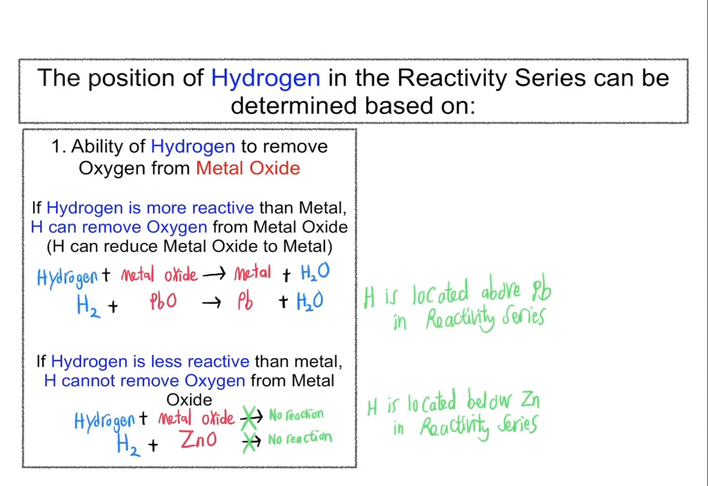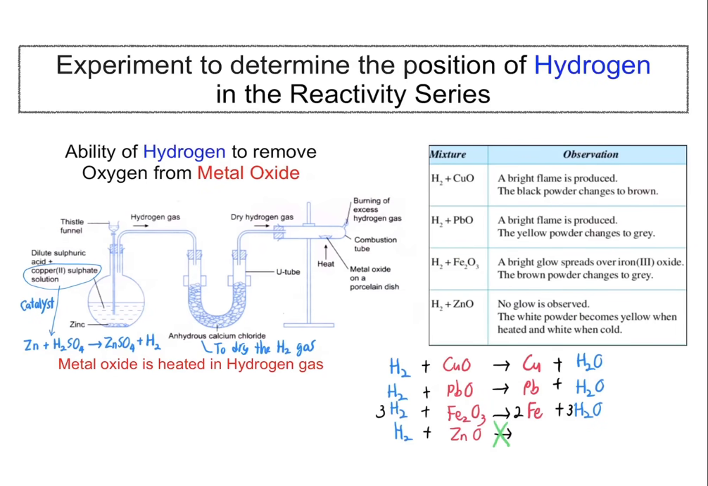For example, hydrogen can reduce lead oxide to lead, while hydrogen itself is oxidized to water. The reaction is possible because hydrogen is more reactive than lead metal, or hydrogen is located above lead in the reactivity series of metal. On the other hand, hydrogen does not react with zinc oxide, as hydrogen is less reactive than zinc, or hydrogen is located below zinc in the reactivity series of metal. Now let's discuss the experiment to determine the position of hydrogen in the reactivity series.